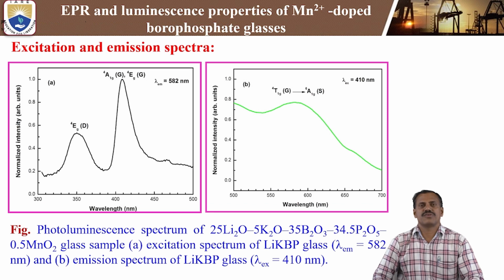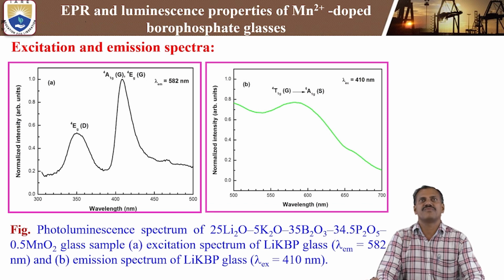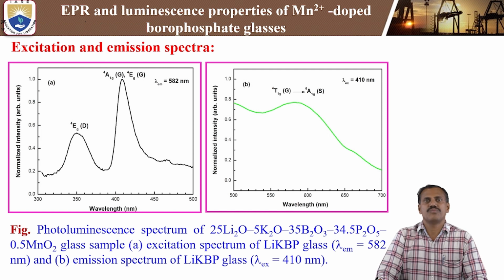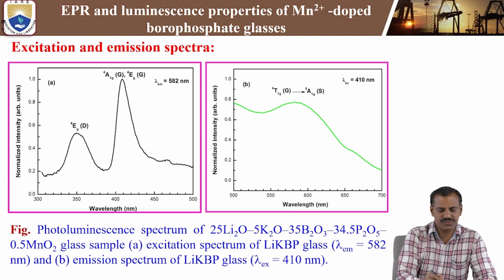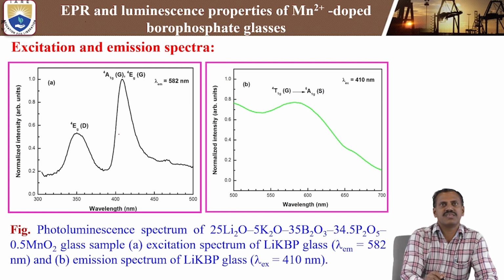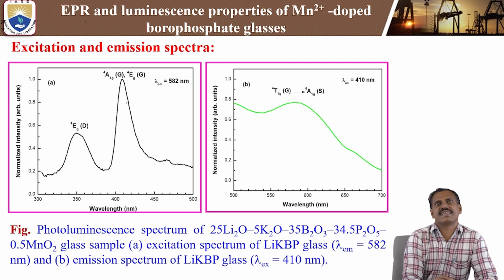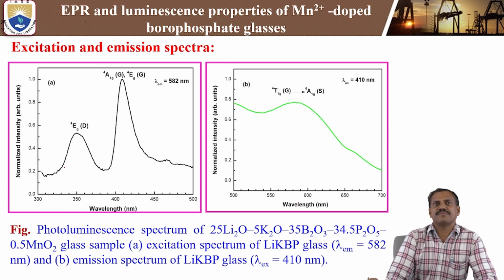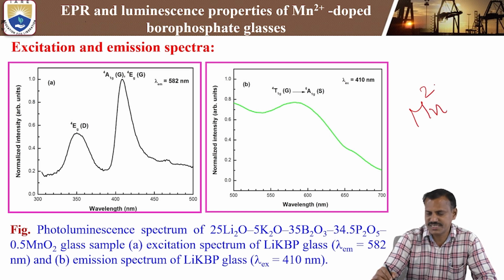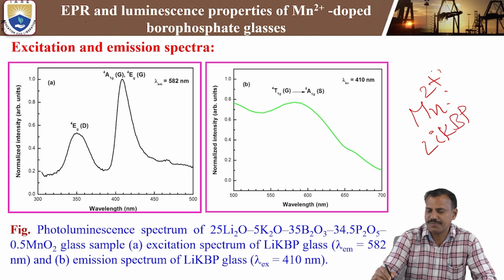Next, we are going to study the excitation and emission spectra of the lithium potassium borophosphate glasses doped with Mn2+ ions. The first figure shows the excitation spectra, wavelength versus normalized intensity. From 300 nanometer to 500 nanometer, we can observe two broad peaks, one slightly more intense. These are excitation peaks from the ground state to different excited states of Mn2+ ions in the lithium potassium borophosphate glass.